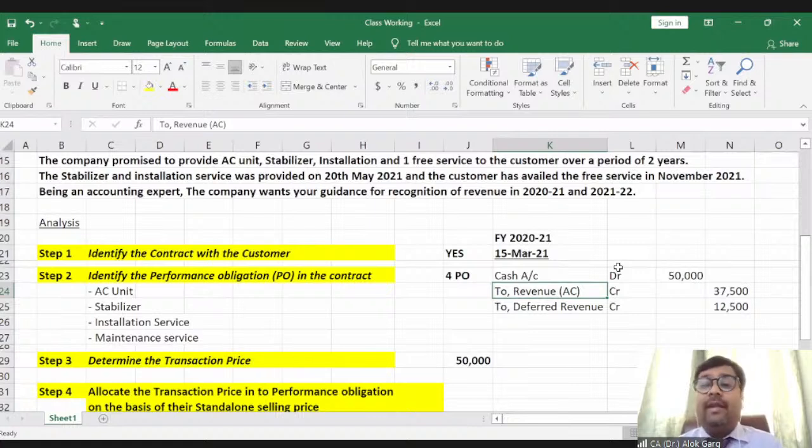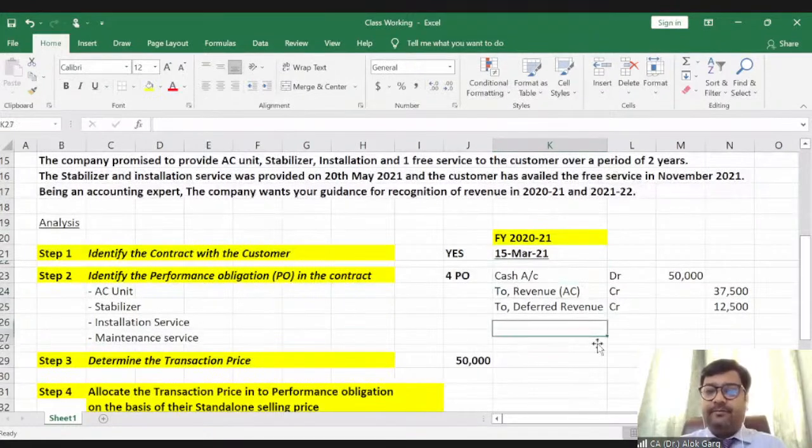So that will also be a cost to the dealer, which will be carried out in the next year, and hence only to the extent of goods or services delivered to the buyer, the revenue has to be recognized to that extent only, right? I hope it is clear to everyone, friends.